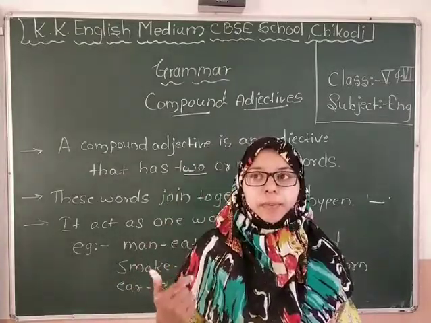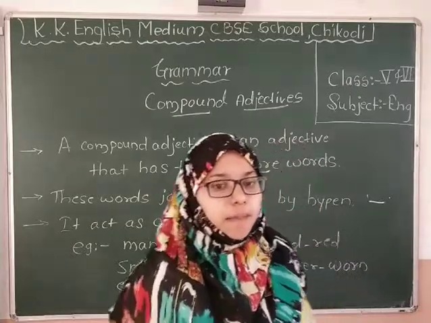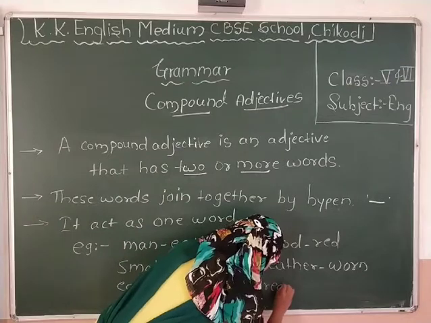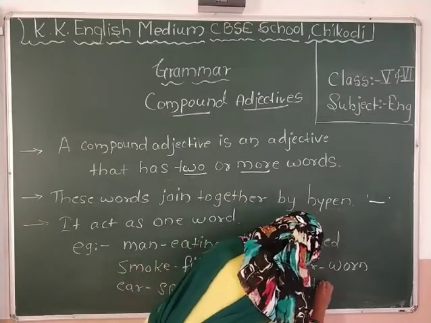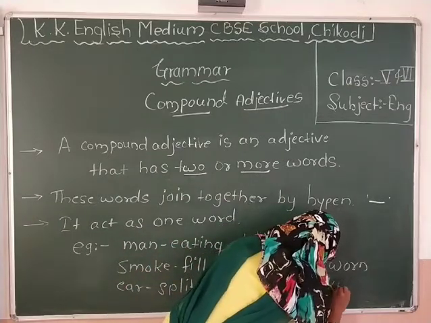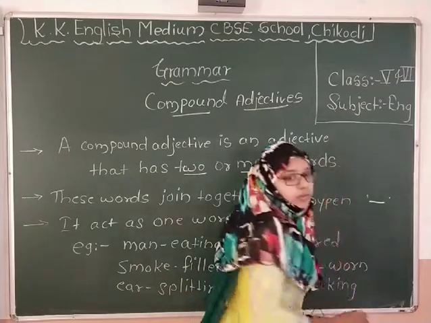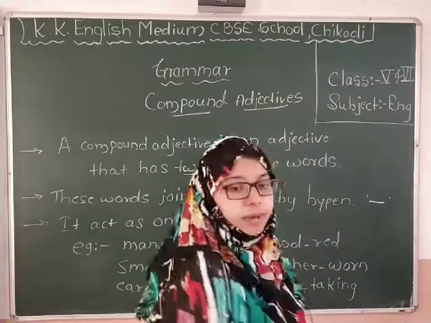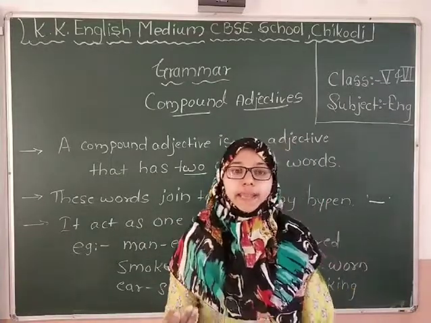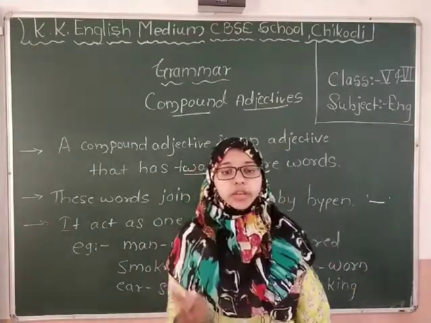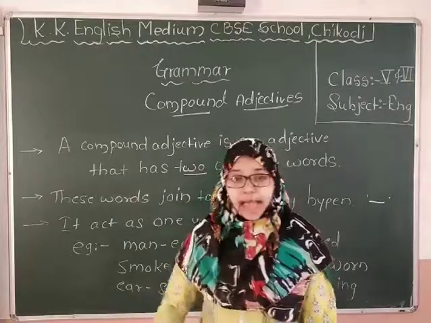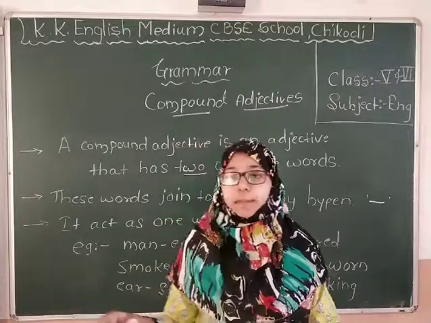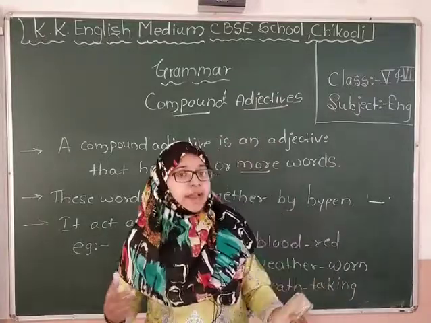Then one more example: breathtaking. Breathtaking is a compound adjective. When to use it? Suppose I went to a park and saw beautiful and very nice scenery.